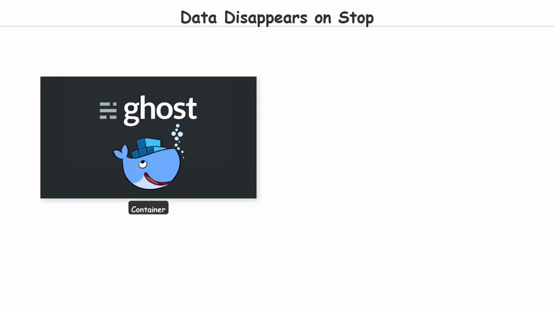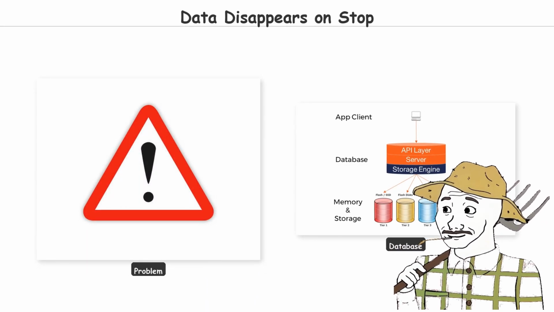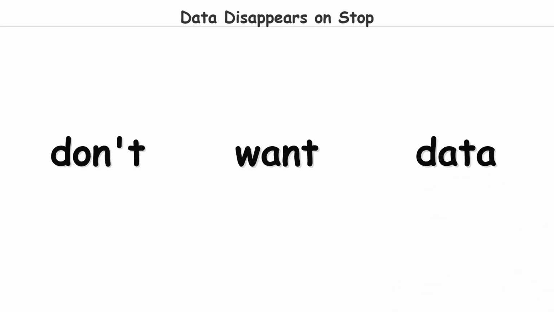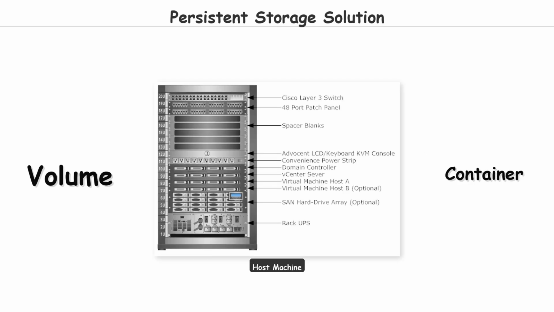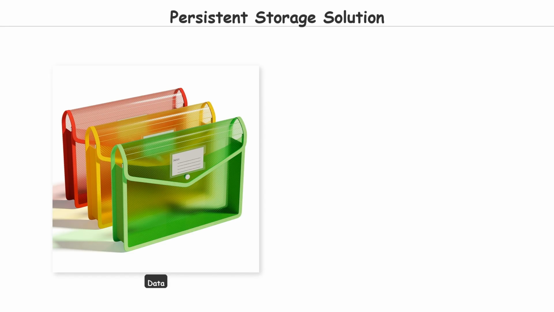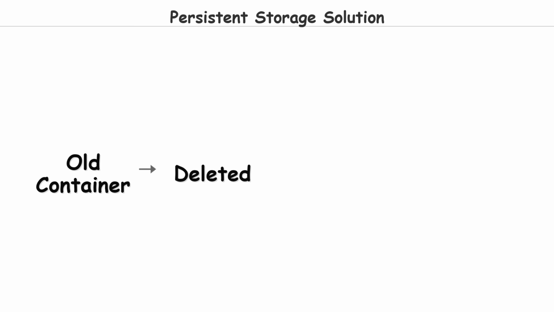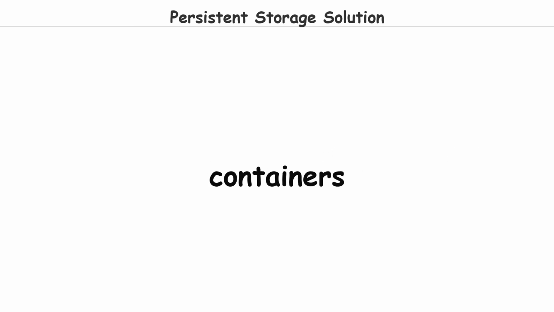Docker volume. Containers are ephemeral. Everything inside a container's file system disappears when the container stops. That's a problem if you're running a database. You don't want your data evaporating every time you restart. Volumes solve this by mounting a persistent storage location from the host machine into the container. The data lives on the host, not inside the container. Delete the container, the data survives. Replace the container with a new version, the data is still there. Docker containers handle state in a stateless world.